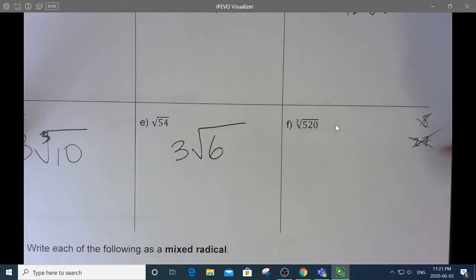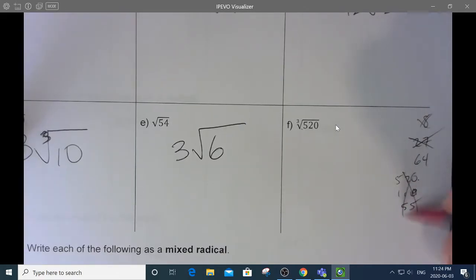Okay. Now, it can't be 64 because 8 didn't go in. Let me double check 8. Am I wrong about 8? 520, 110. So there's divided by 2 again. No, 55. It's not an 8. So it's not an 8, it's not a 27, it's not a 64.